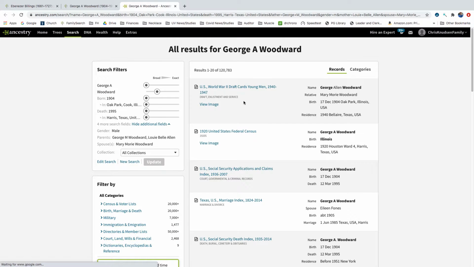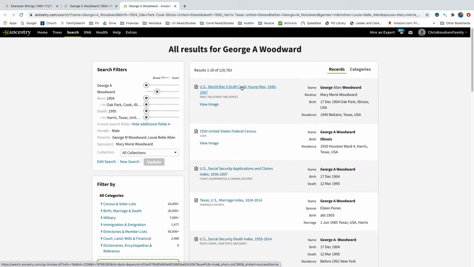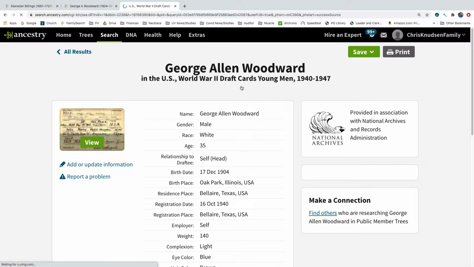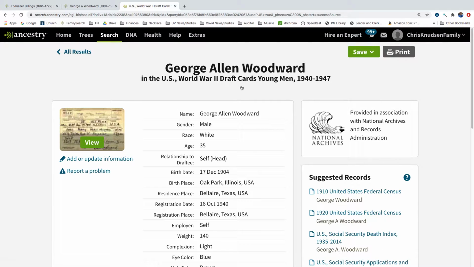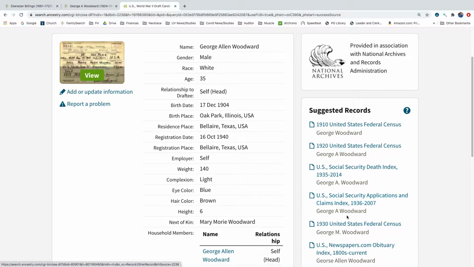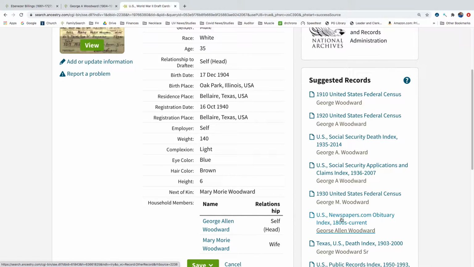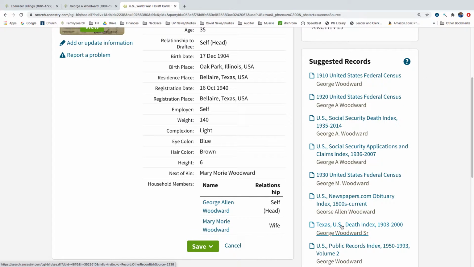So here we have the World War II draft registration. And the thing I like about Ancestry is you click on a record that you know belongs to the person that you're researching, and then they have these suggested records, just like FamilySearch had the record hints. So we already have the 1910 census, the 1920 census. We already have the Social Security Death Index. We don't have this application. 1930 census, an obituary. That must be the obituary that he's in with his sister. We have a death index.